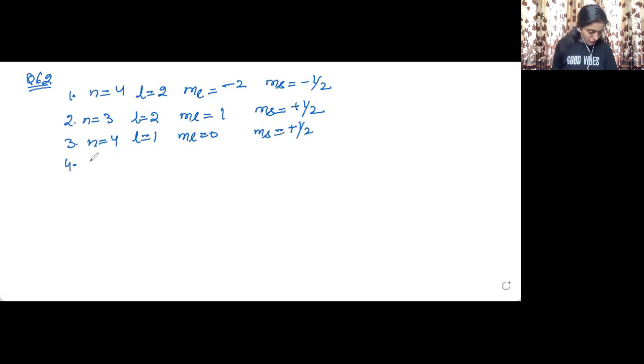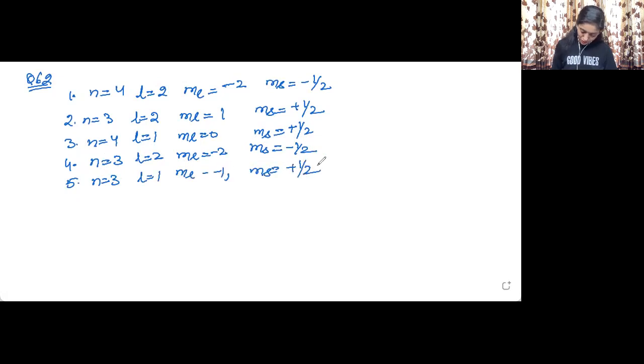Fourth one is n equal to 3, l equal to 2, ml equal to minus 2, ms equal to minus half. Fifth one is n equal to 3, l equal to 1, ml equal to minus 1, ms equal to plus half. Sixth one is n equal to 4, l equal to 1, ml equal to 0, ms equal to plus half.